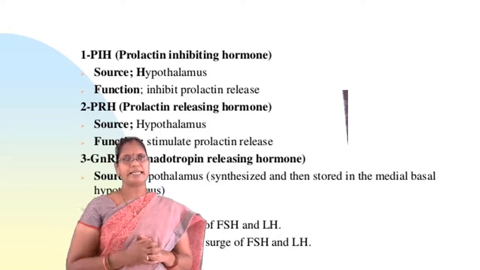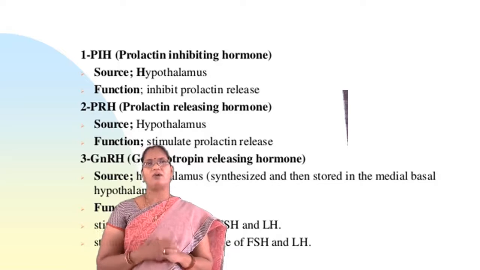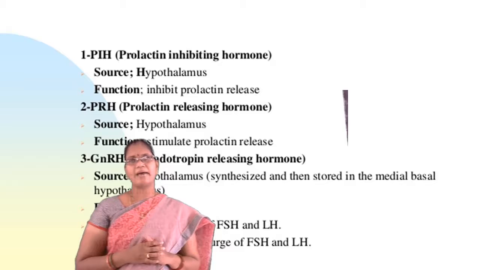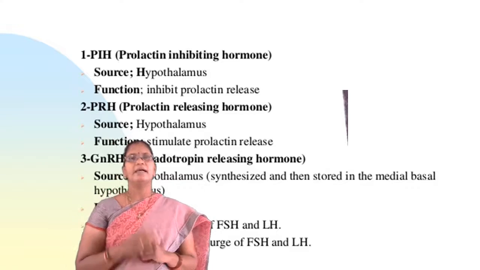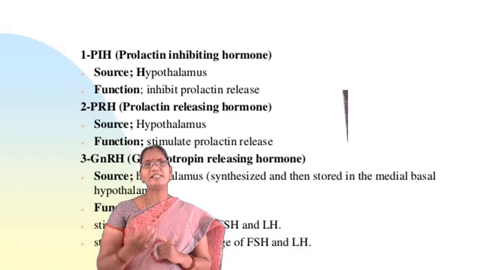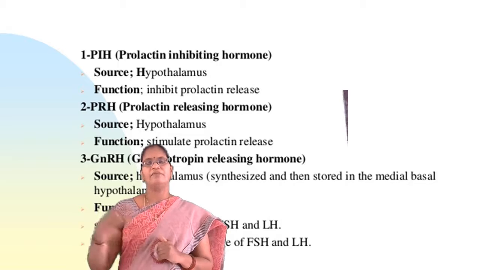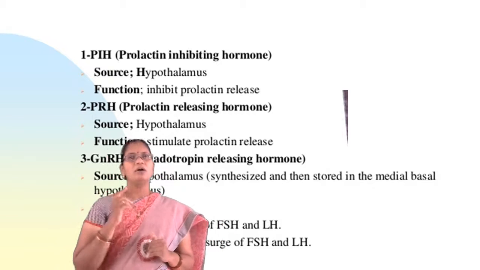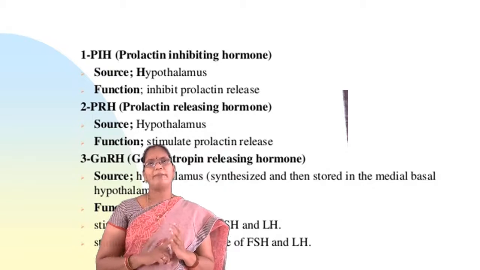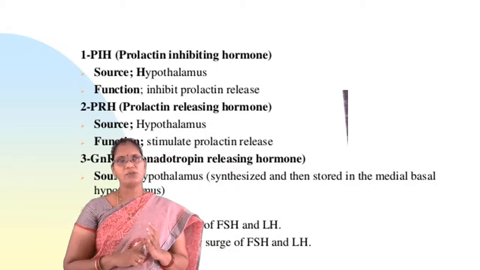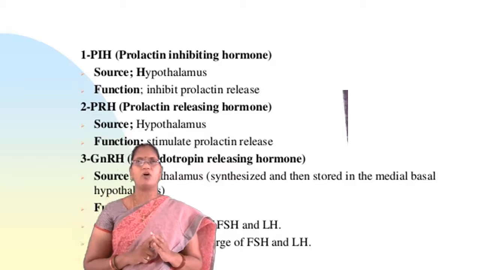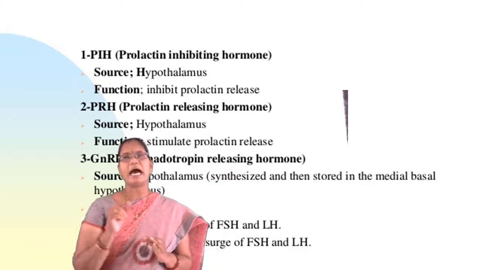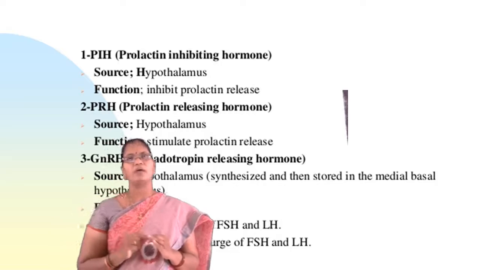And next, the second one is prolactin release hormone. This hormone is also derived from the hypothalamus, and its main function is that it stimulates the release of prolactin, which further is involved in the production of milk. So from the hypothalamus, two hormones are produced: the prolactin inhibitory hormone, which inhibits prolactin release, and the second one is PRH, prolactin release hormone, which